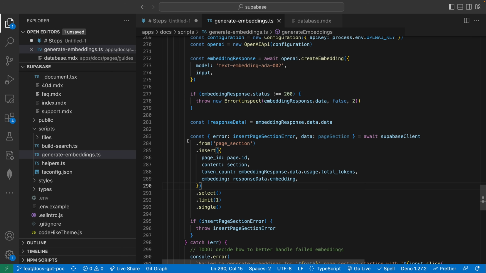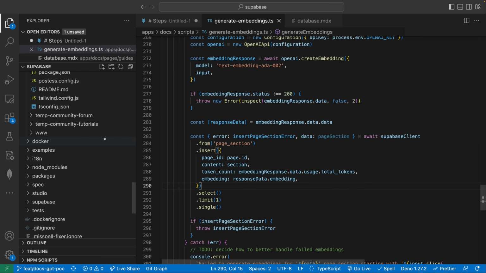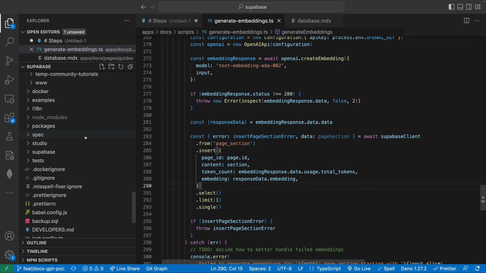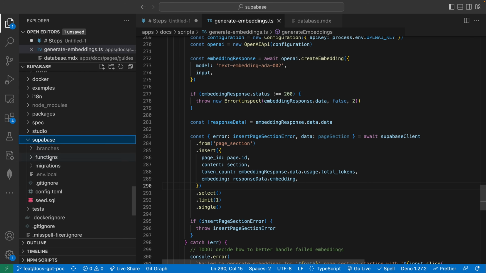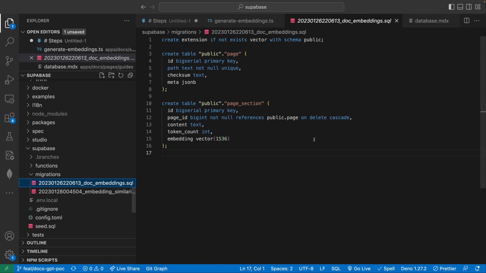Speaking of the database and the tables there, let's take a quick look at that. I do have a migration file here. It's just from the root of the project, supabase. If you have a local Supabase project, typically it will create a supabase folder within your project. And within that is where you'd actually configure the project and create things like migrations, as well as edge functions, etc. So if we take a look at our migrations, for Supabase, we're calling them pages and page sections.